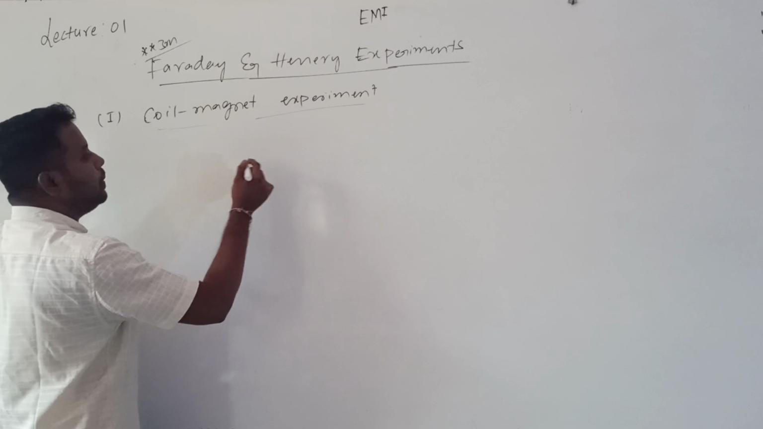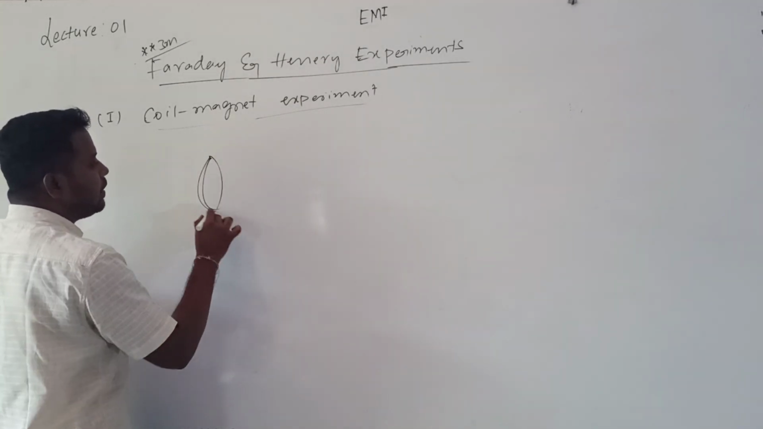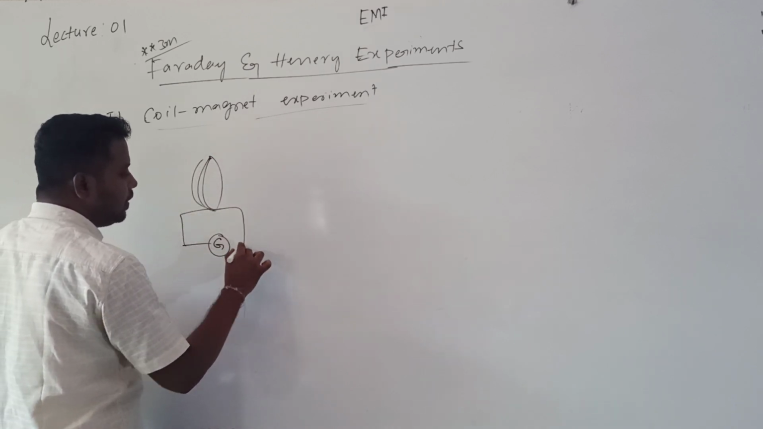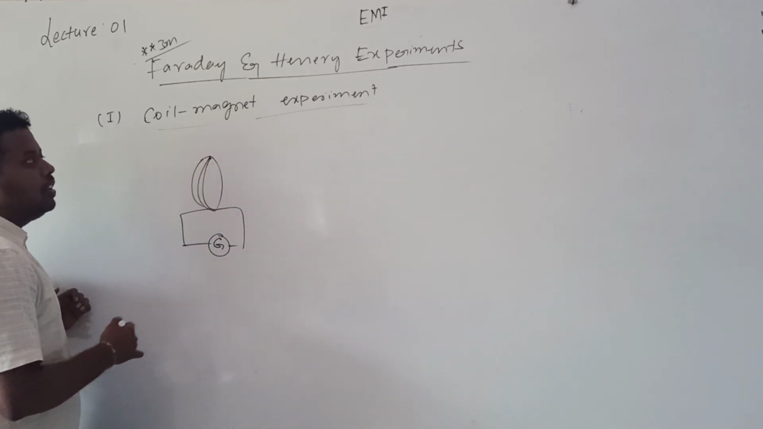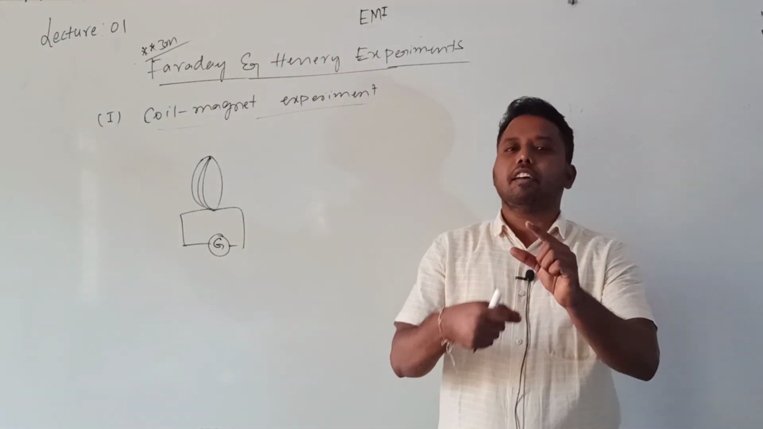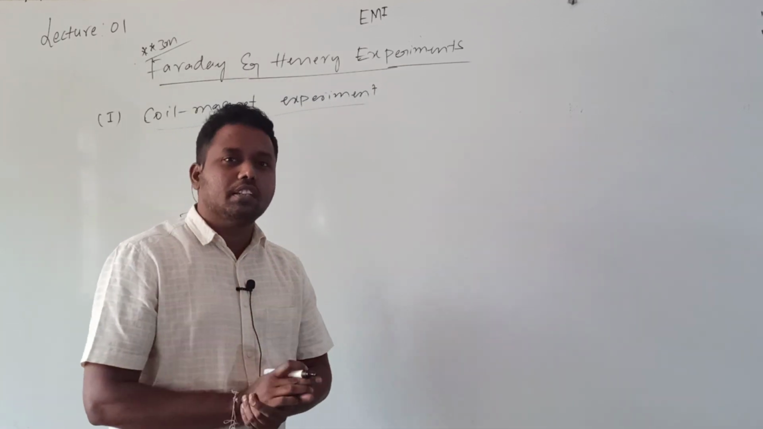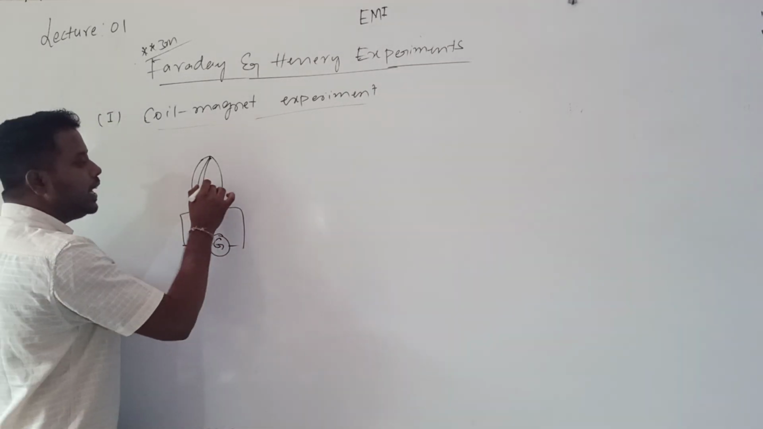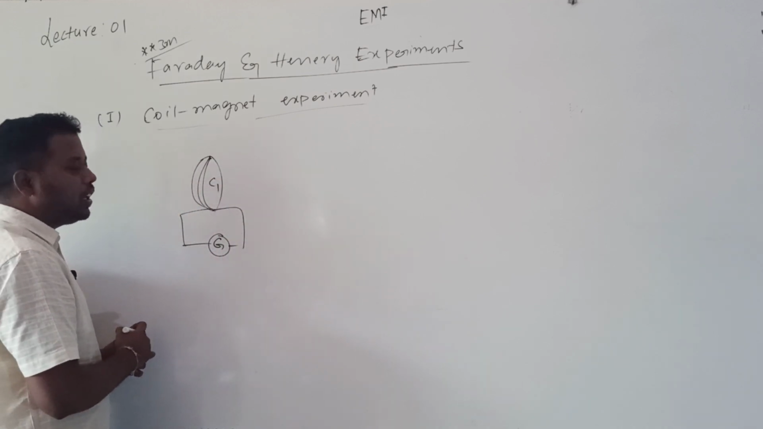In the coil and magnet experiment, they considered one coil which is connected to a galvanometer. What is the purpose of the galvanometer? In order to measure the current. What is the meaning of coil? A conducting wire with a number of turns, where the turns are insulated from each other, is called a coil. I consider one coil, call it C1. This coil is connected to the galvanometer.